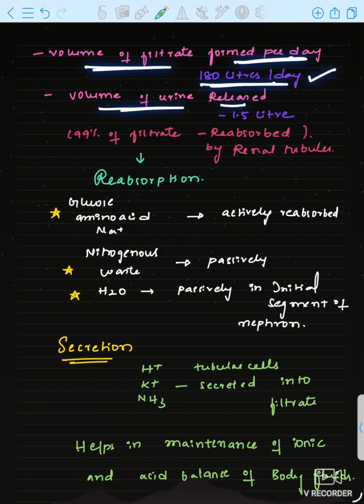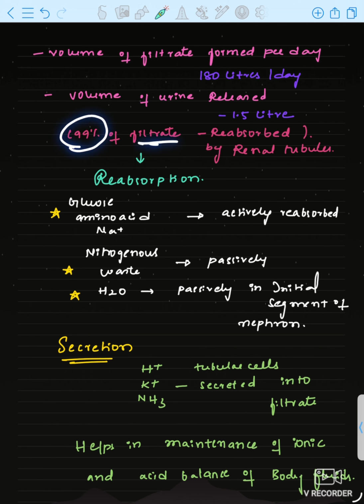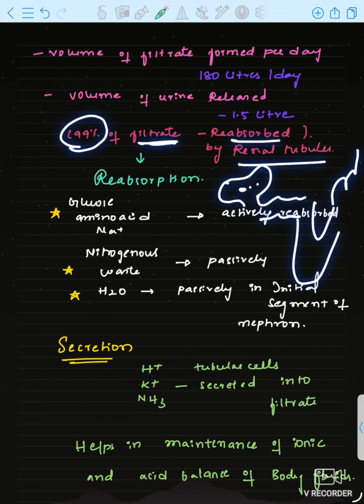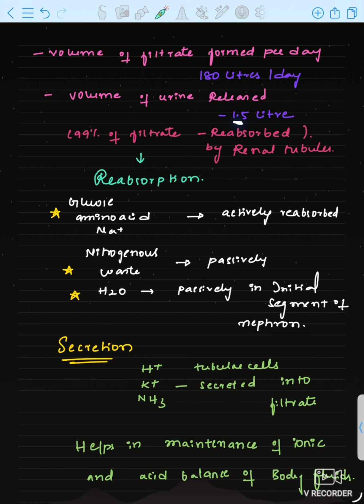of urine released is 1.5 liter. So what is the meaning of this? 99% of filtrate is reabsorbed by renal tubules. Now in Bowman's capsule, the filtrate is formed, no? In the renal tubule, reabsorption will occur, 99% filtrate reabsorption, so that ultimately 1.5 liter of urine will be formed out of 180 liter per day.